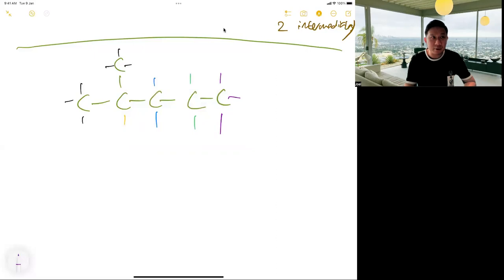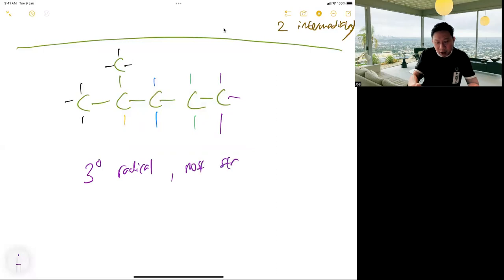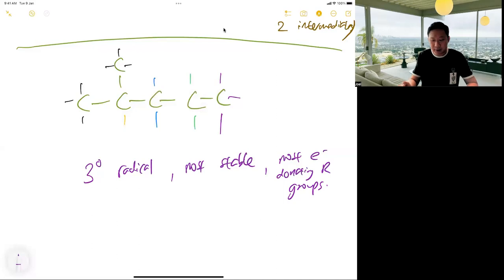Yellow, yeah, I don't know if it's right or wrong. Correct, because it's from the tertiary radical, right? Most stable, right? Because more electron donating R groups stabilize the radical. No, it's the alkyl. Tertiary radical, tertiary alkyl radical. I think both can work. Understand? Yeah, maybe tertiary alkyl radical is fine. You can say that.